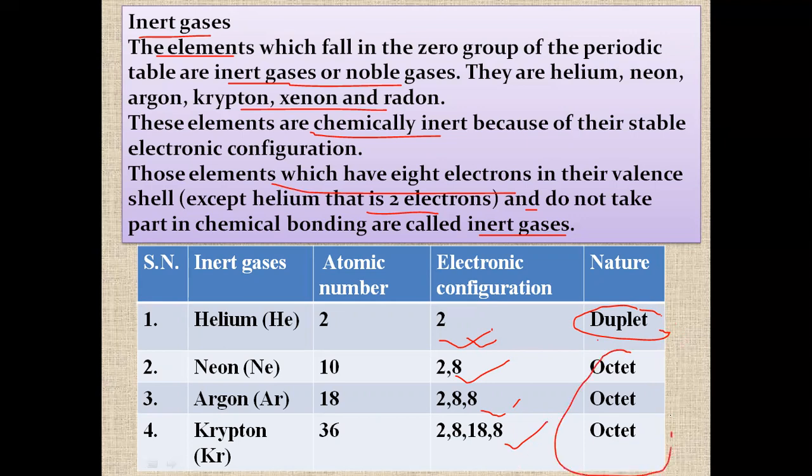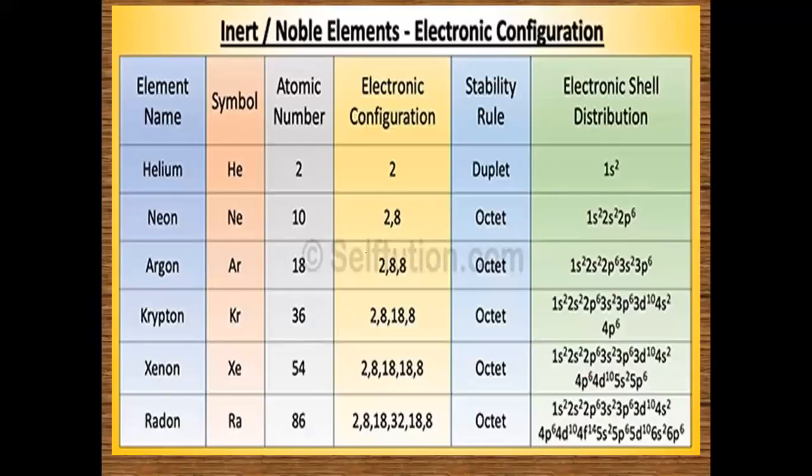Octet state means they have 8 electrons in their valence shell. To be in a stable electronic configuration, an element should have 8 electrons in its valence shell. Here also you can see helium has a duplet state, and all the others have an octet state, with 8 electrons in their valence shell.